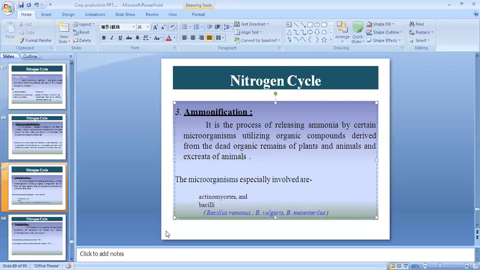The microorganisms especially involved in ammonification are the actinomycetes and the bacilli. Some of the bacilli are Bacillus ramosus, Bacillus vulgaris, and Bacillus mesentericus. These are the organisms for ammonification.